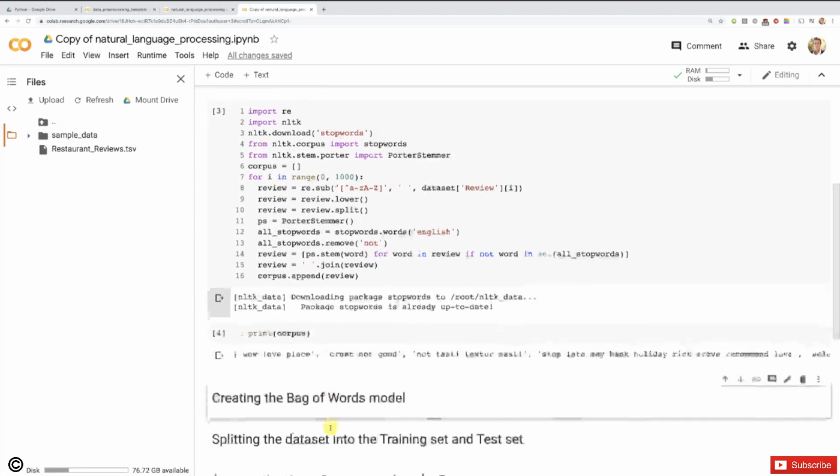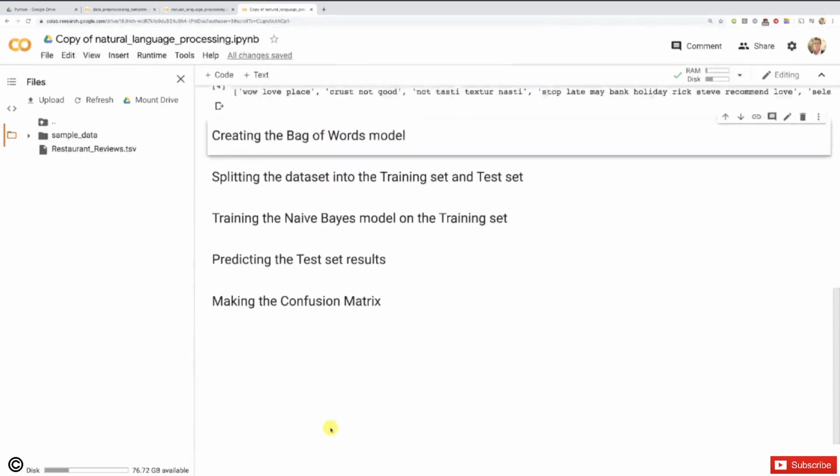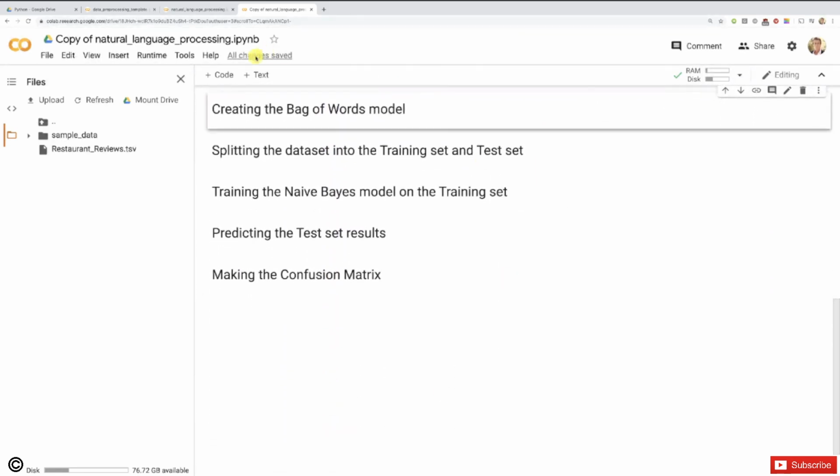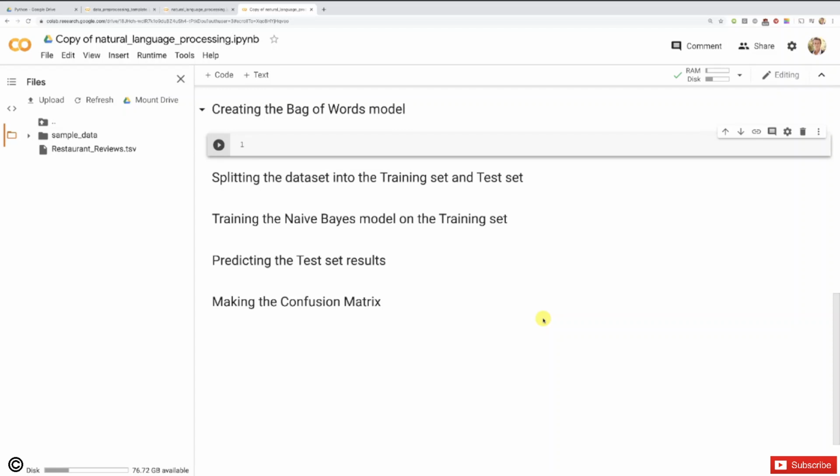All right, so let's do this. Let's actually scroll down a bit and there we go. New code cell. And now let's proceed with this tokenization to create this sparse matrix containing all the reviews in different rows and all the words from all the reviews in the different columns, where the cells will get a 1 if the word is in the review and a 0 otherwise. All right, so we're going to do this with actually Scikit-learn.